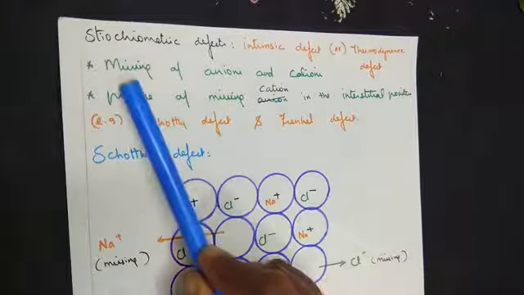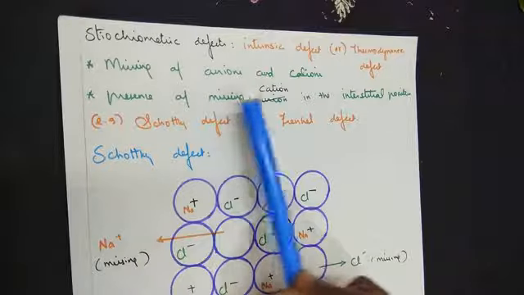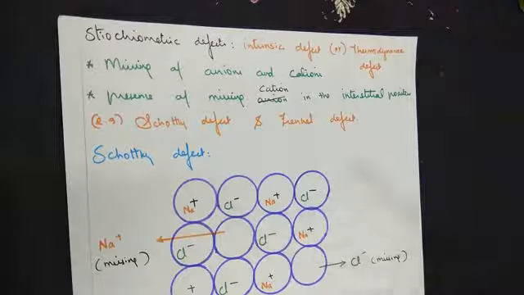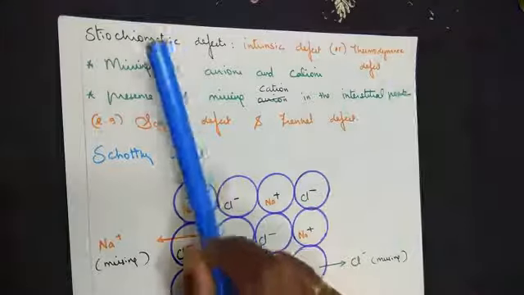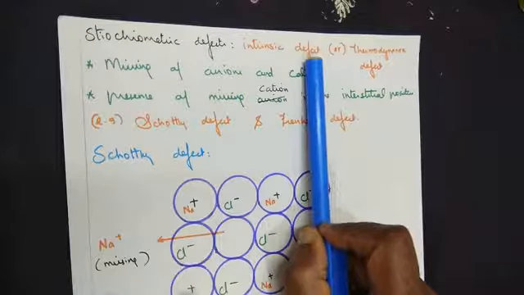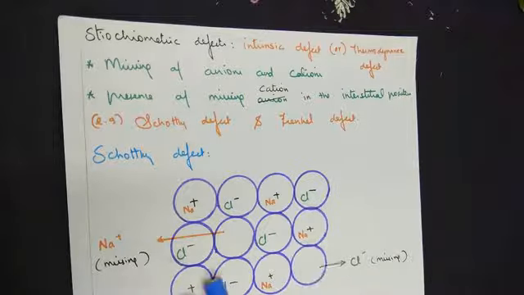First one, missing of anions and cations is explained in the topic called Schottky defect. Presence of a missing cation in the interstitial position is explained in the topic of Frenkel defect. So I'm summing up once again, stoichiometric defects are also called an intrinsic defect, meaning the defect is found within the structure of a crystal lattice.